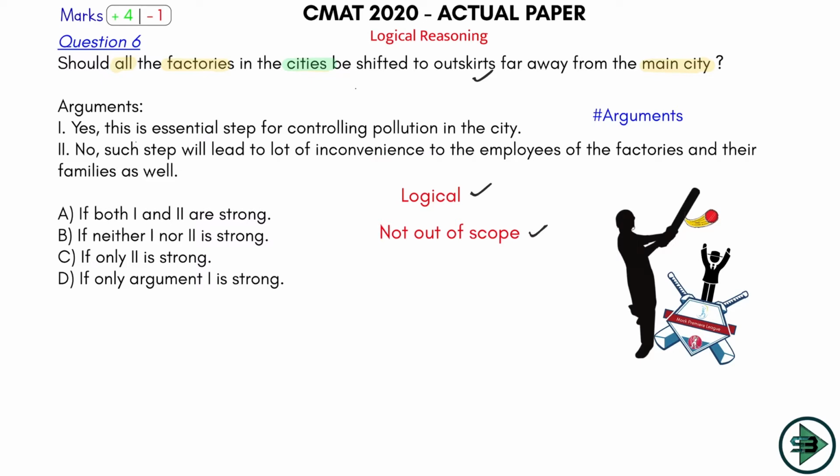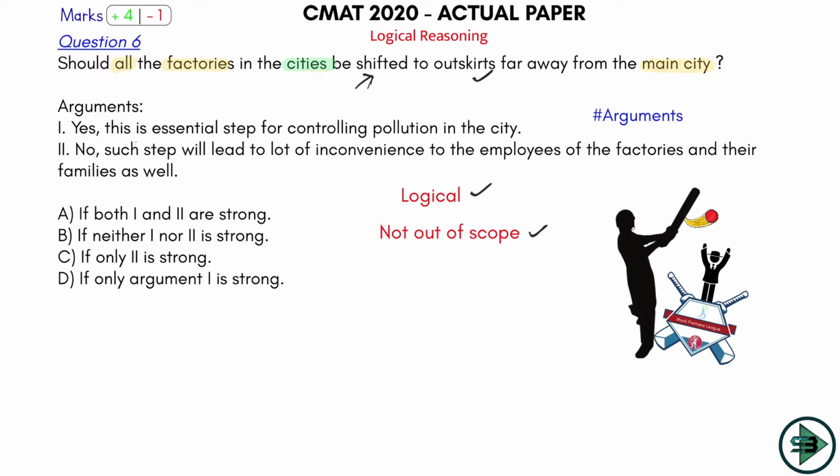It is related to this statement. Don't give me some weird reason as to why this should happen. Give me a reason for only factories in cities. So it should not be something that is out of scope. We are not talking about factories in the outskirts. We are only talking about factories in the city. So be in the scope of the argument. So let's see. Strong arguments.